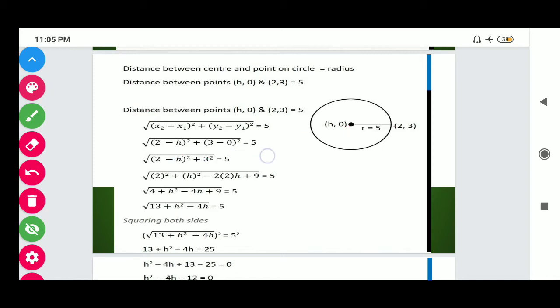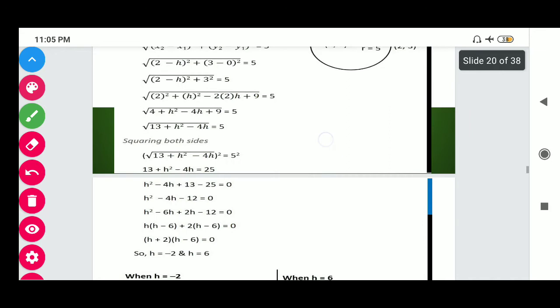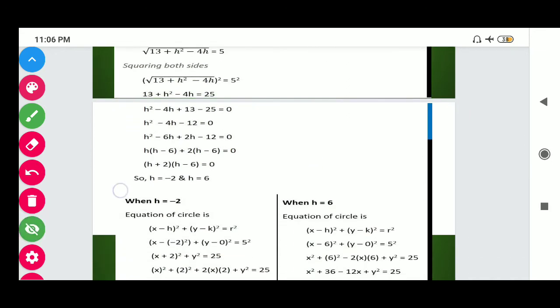Now squaring on both sides, we get a quadratic equation in terms of h. After solving this quadratic equation, we get two values of h: one is h equals 2 and the other is h equals 6.